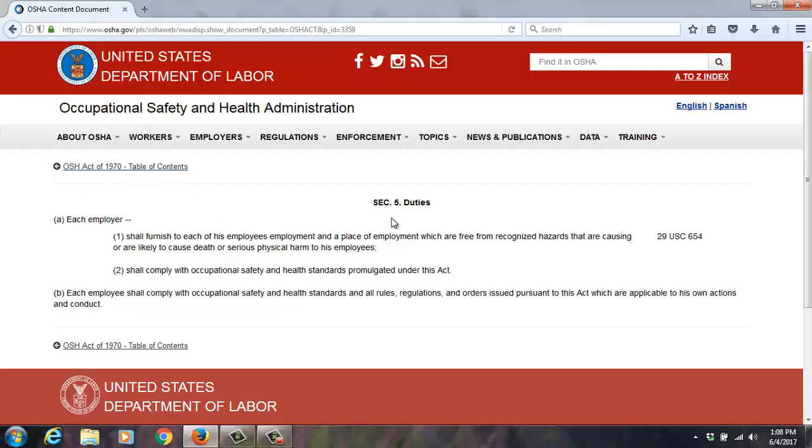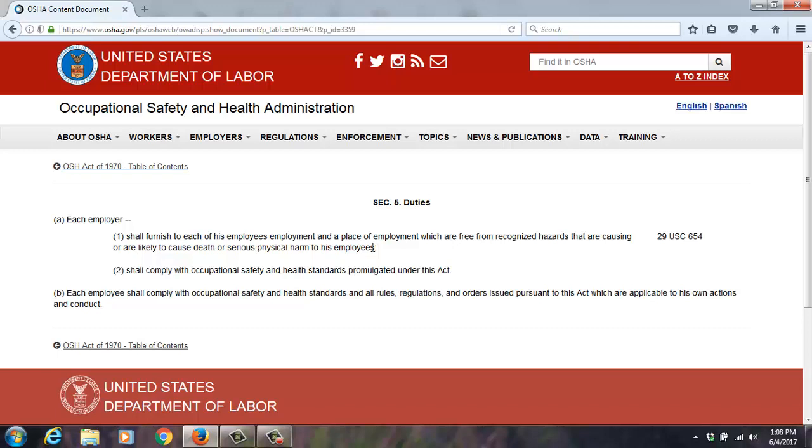So this is Section 5(a)(1), which clearly states each employer shall furnish to each of his or her employees employment and a place of employment free from recognized hazards that are causing or likely to cause death or serious physical harm to his or her employees. So you can actually look up specifically where compliance investigations have resulted in general duty citations.